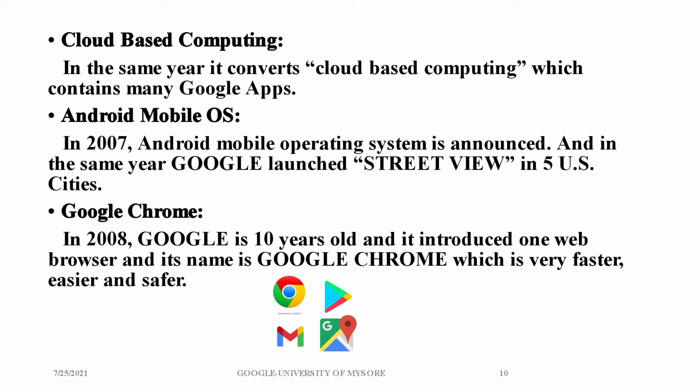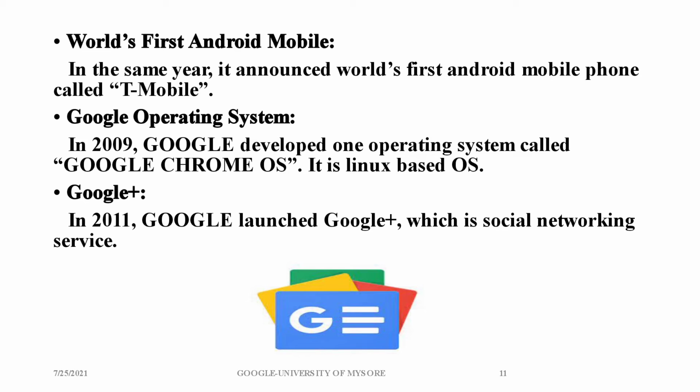Google Chrome. In the year 2008, Google was almost 10 years old, and it introduced a web browser called Google Chrome, which is faster, easier, and safer to use. World's first Android mobile. In the same year, 2008, it announced the world's first Android mobile phone, called T-Mobile.